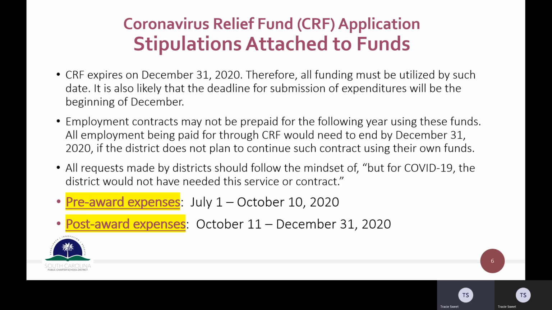So there are two types of expenses, much like your ESSER funds. We had those pre-award expenses and those post-award expenses, but the dates are a little different. So for pre-award expenses, you may go back to July 1st and through October 10th of 2020, because we have to submit the application on October 9th. So all of those expenses would be considered pre-award expenses. Any post-award expenses would be those expenses that are going to occur between October 11th and December 31st of this year. So there's a place on the application I will show you in just a few minutes where you can list whether it's a pre-award expense or a post-award expense.